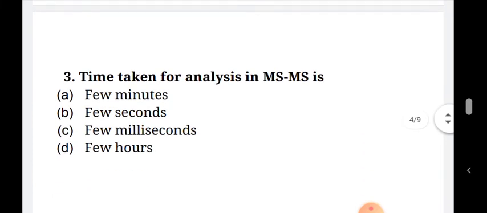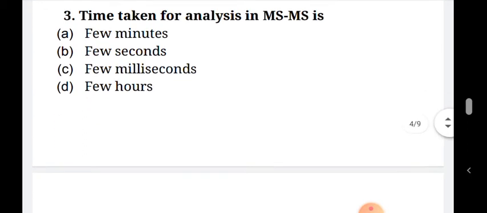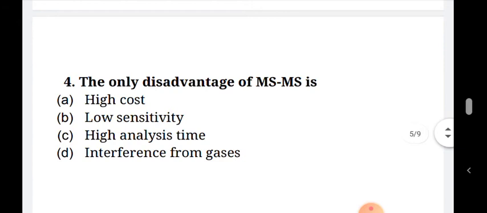The time taken for analysis in MSMS is a few milliseconds. The right answer is a few milliseconds. It is very fast. MSMS analysis is very fast, and within a few milliseconds the whole analysis can be done. The only disadvantage of MSMS is high cost. It is a very costly instrument because of the requirement of vacuum in mass spectrometry.